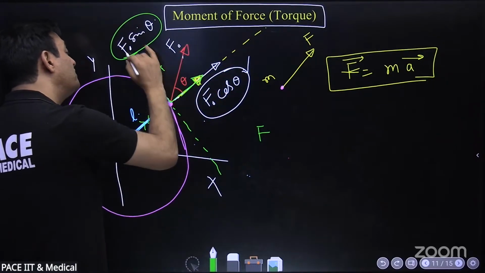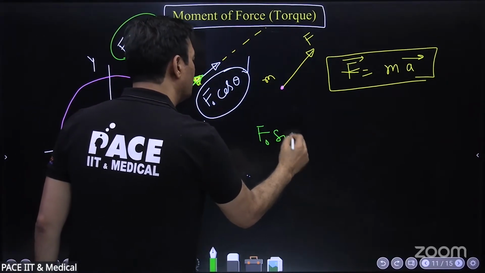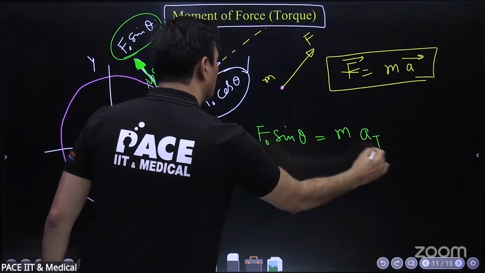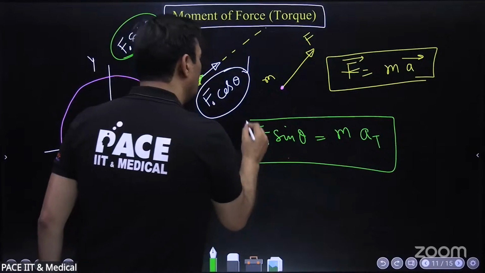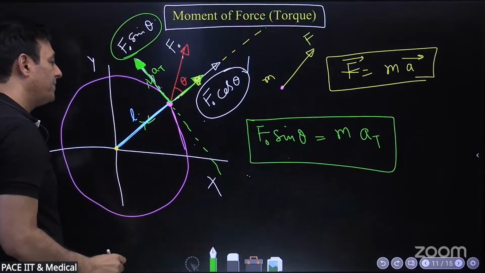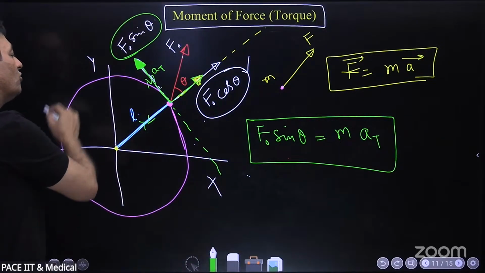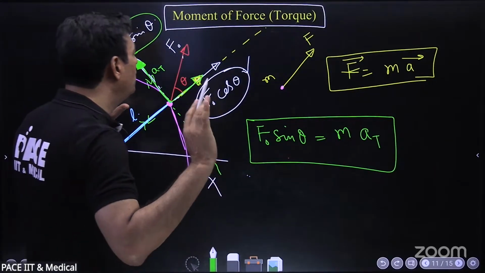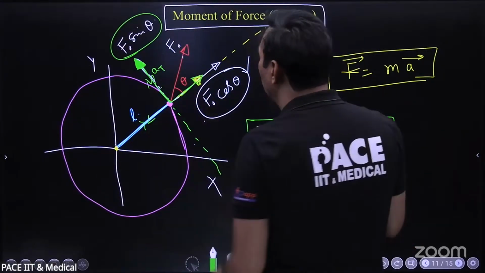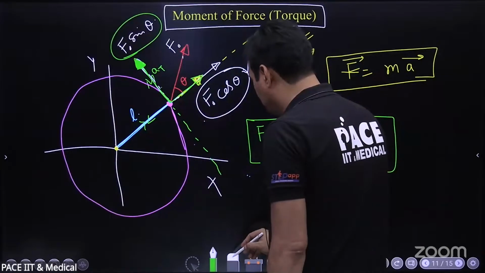But along the tangent, there is only one force, which is F0 sin theta, and net force is equal to mass into acceleration. This will give it a tangential acceleration, and this will lead to a rotational effect, rotational motion. So you got a rough idea about a force trying to rotate and not being able to make it move in the radial direction.